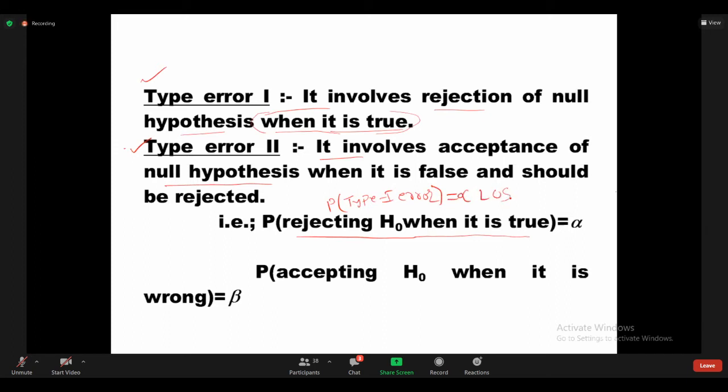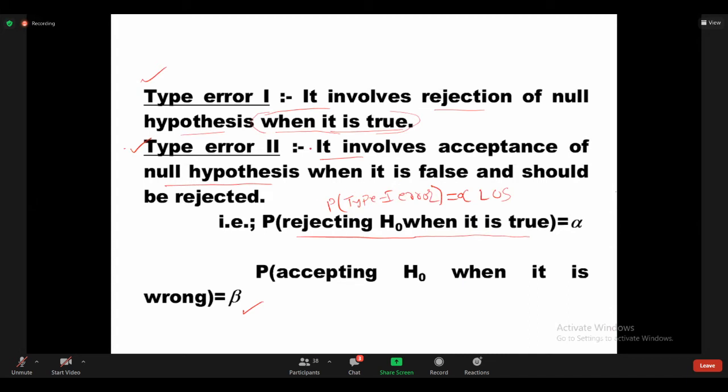The probability of type 2 error is denoted by beta.